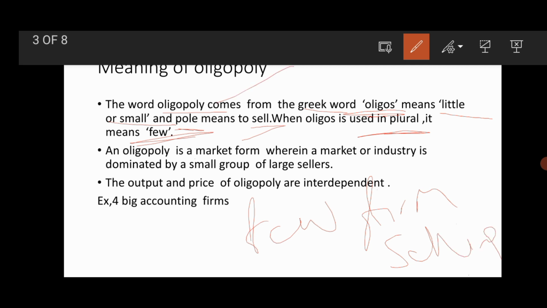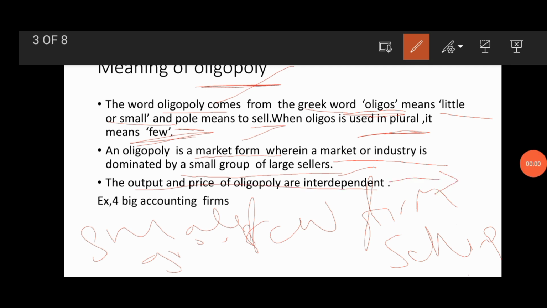Oligopoly is a market form wherein a market or industry is dominated by a small group of large sellers. Then we say it is an oligopoly market. Output and price of oligopoly are interdependent. That is, at the time of determining output and prices, they depend upon their competitor.